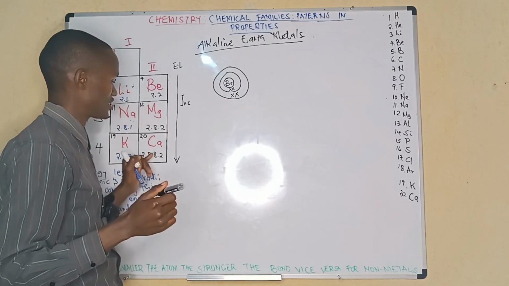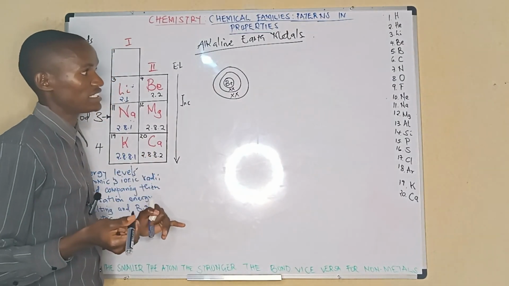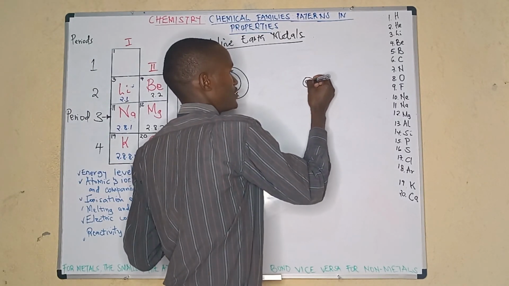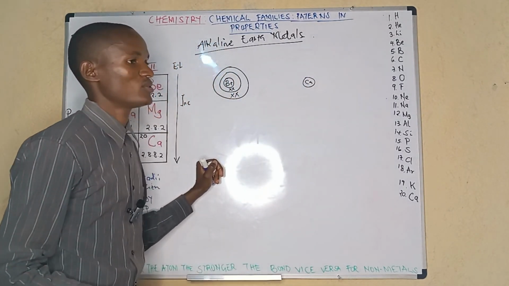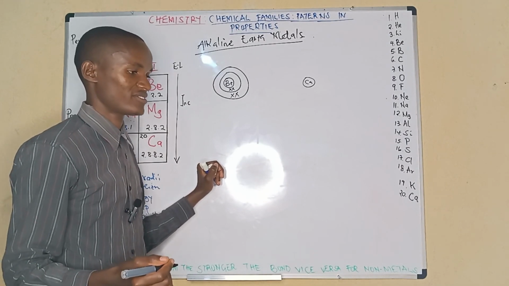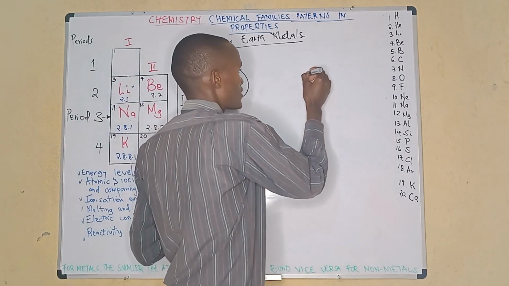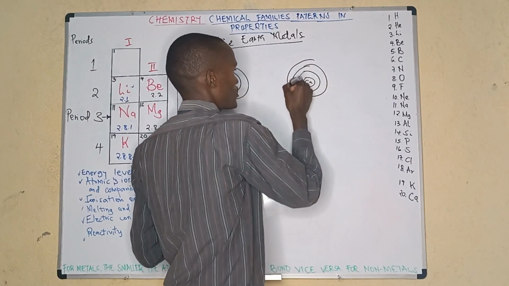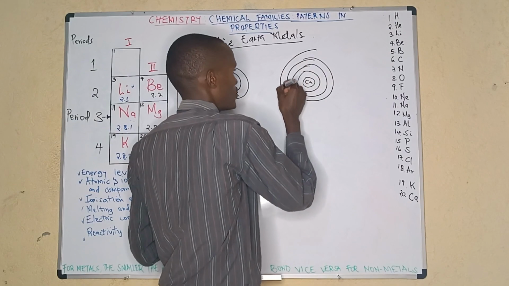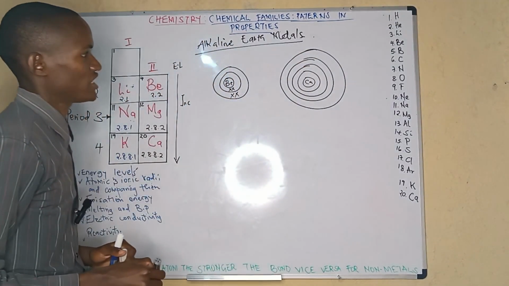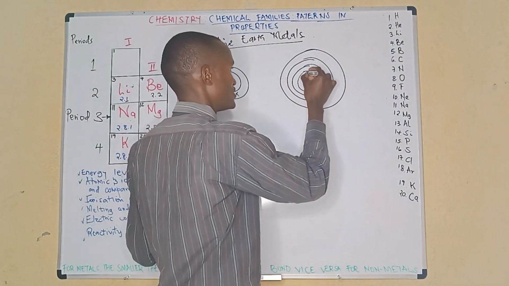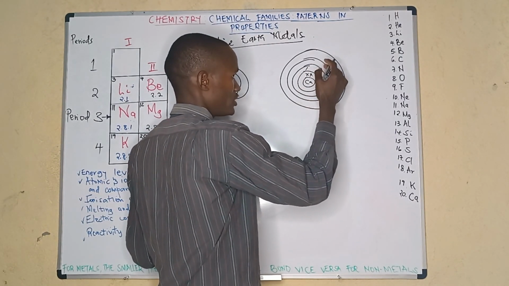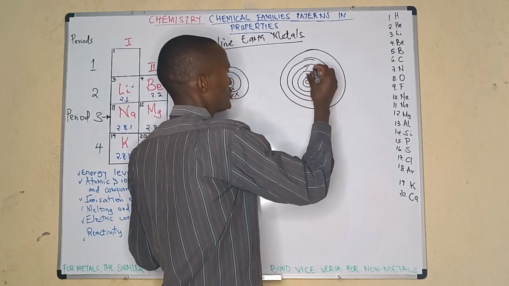Let us go to the atom of calcium. Atomic number 20, configuration 2, 8, 8, 2, 4 energy levels. I start with the nucleus, I write calcium, and then I show 4 energy levels: 1, 2, 3, 4. Let us show the electrons: 2, 8, 8, 2. That is 2. Let us go to it now.